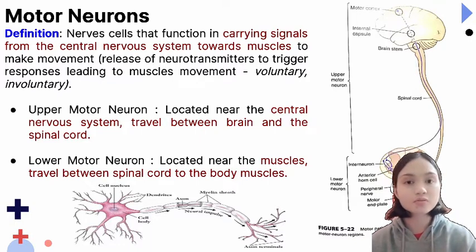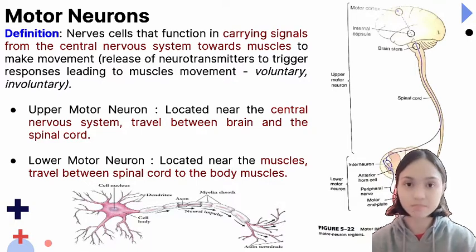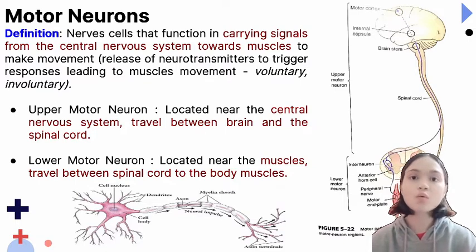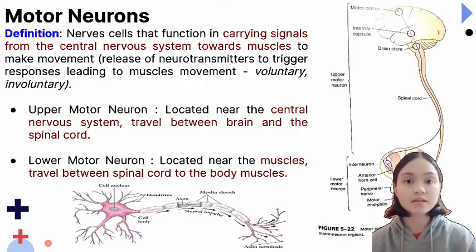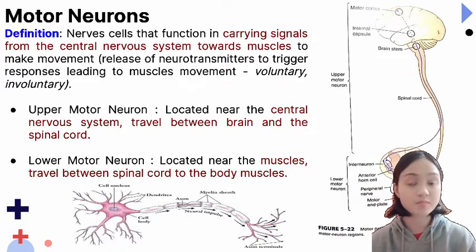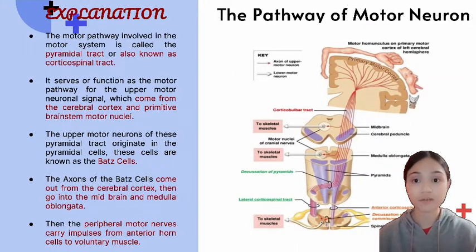The upper motor neurons are located near the central nervous system, traveling between the brain and the spinal cord, while the lower motor neurons are located near the muscles, traveling between the spinal cord and the body muscles. The motor pathway involved in the motor system is called the pyramidal tract, also known as the corticospinal tract. It functions as the motor pathway for the upper motor neuronal sequence, which comes out from the cerebral cortex and the primitive brainstem motor nuclei.